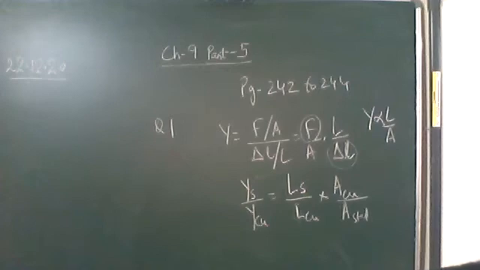Then next question, question number 4. Read the following statements carefully and state with reasons whether it is true or false. The Young's modulus of rubber is greater than that of steel. This question we had already done. We have seen that steel is more elastic than rubber, that is having a greater Young's modulus of elasticity. So steel is more elastic, not the rubber. So this statement is false.